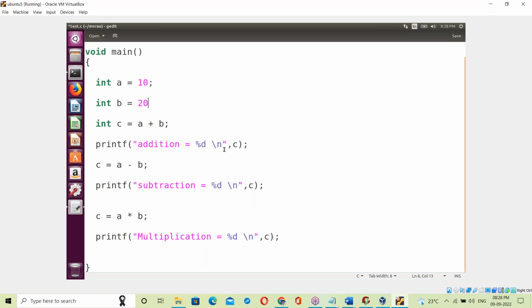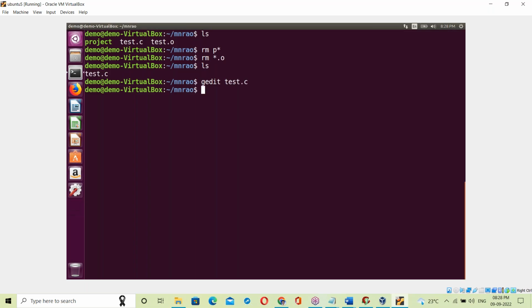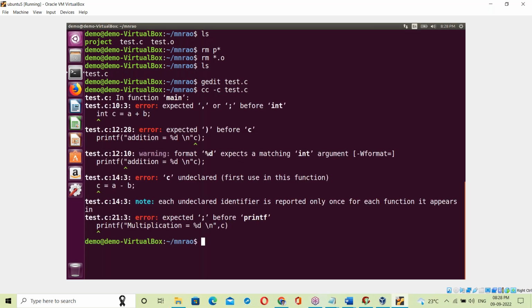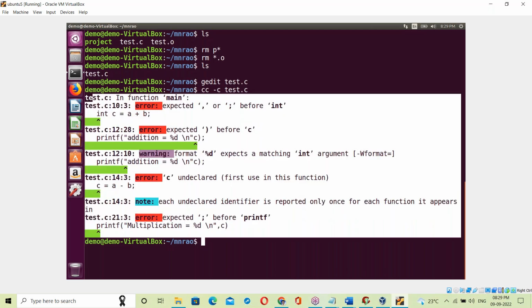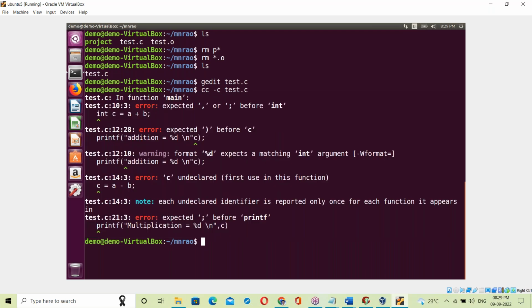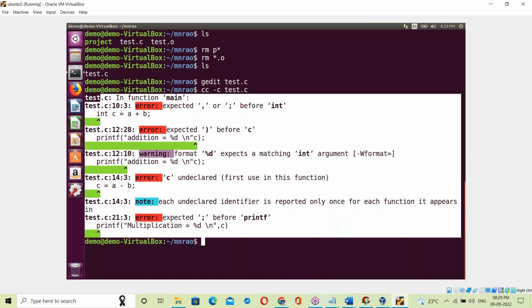Suppose there are some errors here. Here also, errors here. Yesterday we discussed about the compiler, right? There are some errors, some mistakes here. Save it here. Now compile it: cc -c test.c. Yesterday's same point: the compiler checks the whole program from top to bottom and shows all the errors.